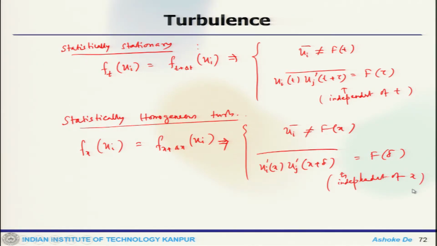So in one case it is independent of time, in the other case it is independent of x.